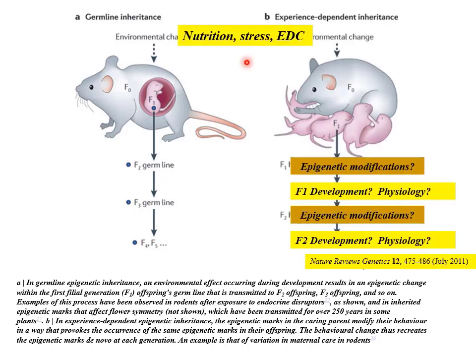It became obvious that many environmental factors could induce transgenerational changes. Nutrition, obesity, stress during pregnancy, of course the exposure to endocrine disrupting compounds.